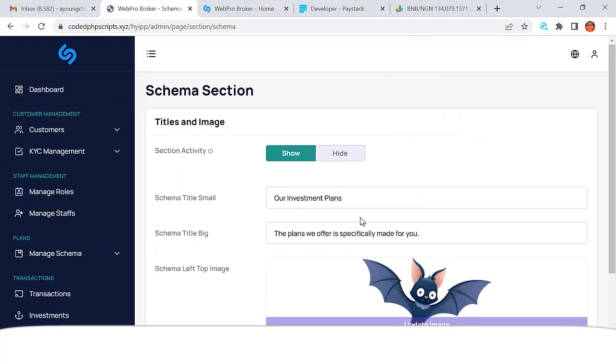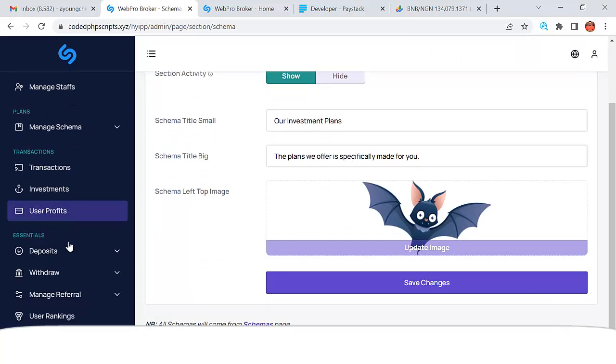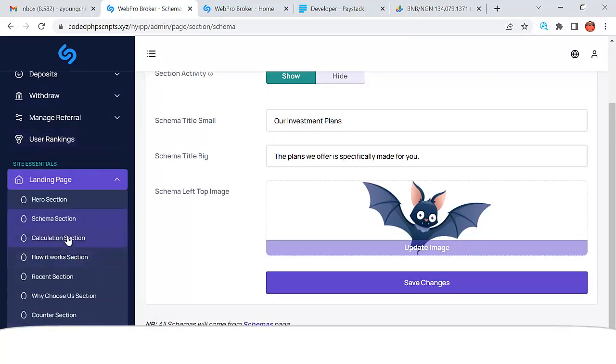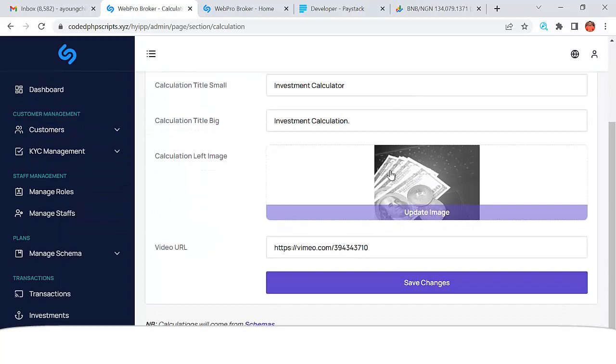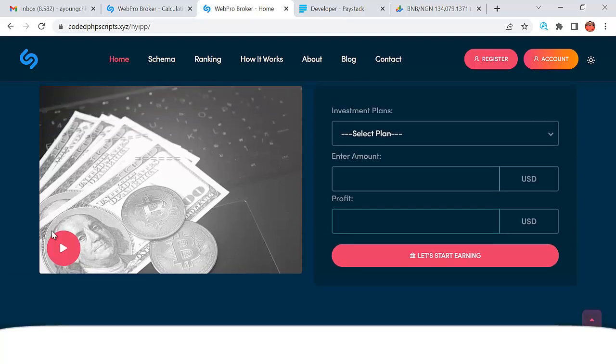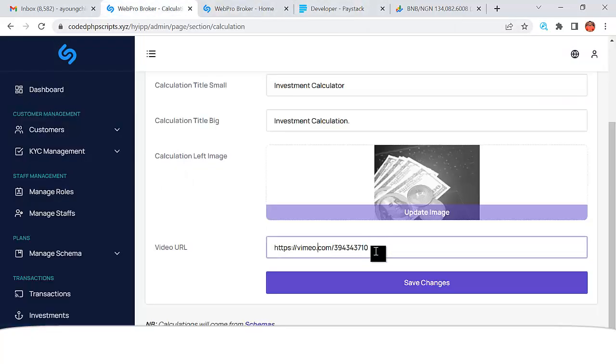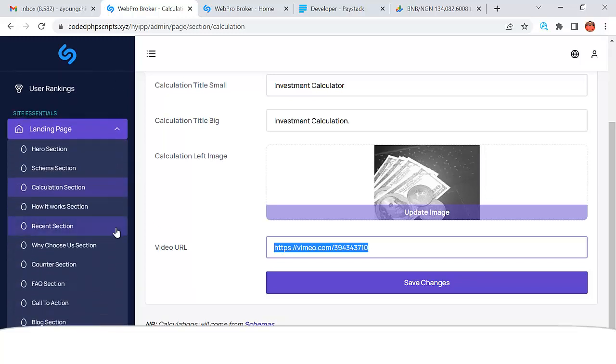You can go to the scheme section. So our investment, the plans we specifically made. If you want to change that, go to the calculation section. I showed you all this from the front page. You can change all of this information. You can upload your own kind of video that you want to show here, right? Let's go to the front page. You see this particular video is the one that's showing there. From here you can change the video. It's a Vimeo video, so you can put your own video link right there. So this is very simple.